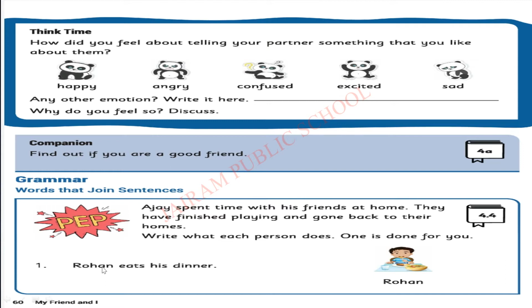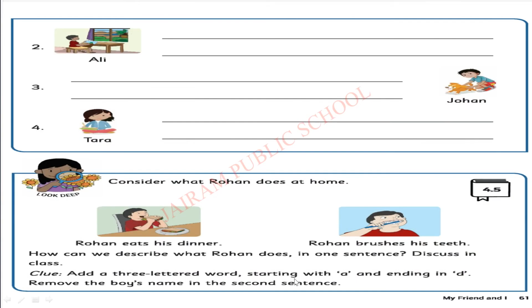What does Rohan do? Rohan eats his dinner. That's what is given first. Okay, next friend's name is Ali. What does Ali do? Ali paints a picture. Next person is Johan. What does Johan do?